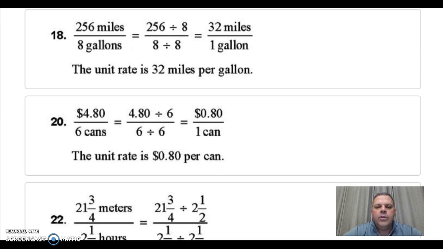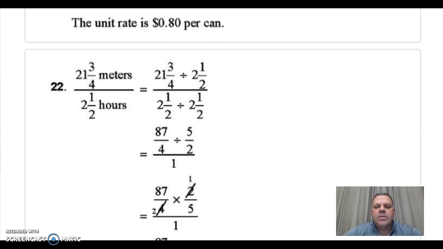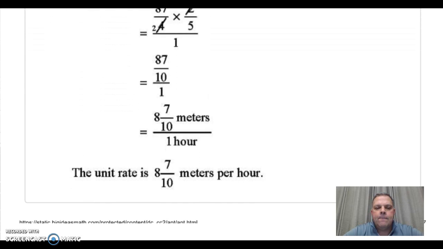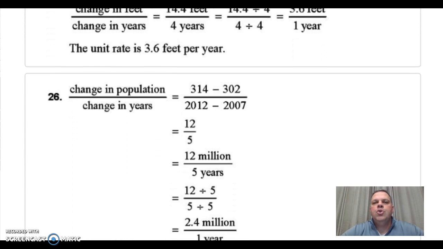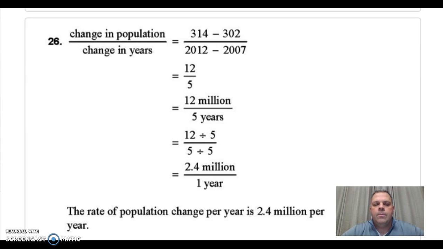Number 18, the answer is 32 miles per gallon. Number 20, the unit rate is 80 cents per can. For number 22, we get 8 7/10 meters per hour. The answer to number 24 is 3.6 feet per year. For number 26, the rate of population change per year is 2.4 million per year.